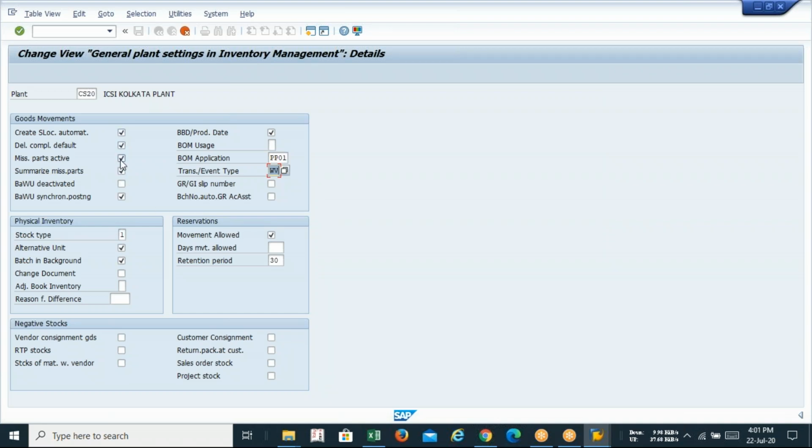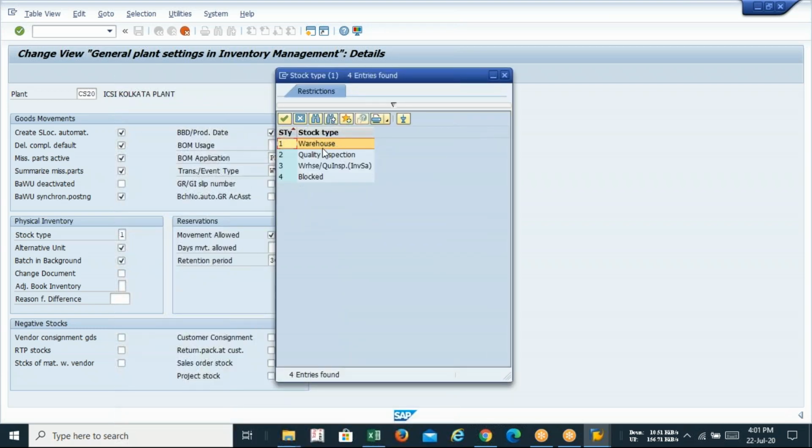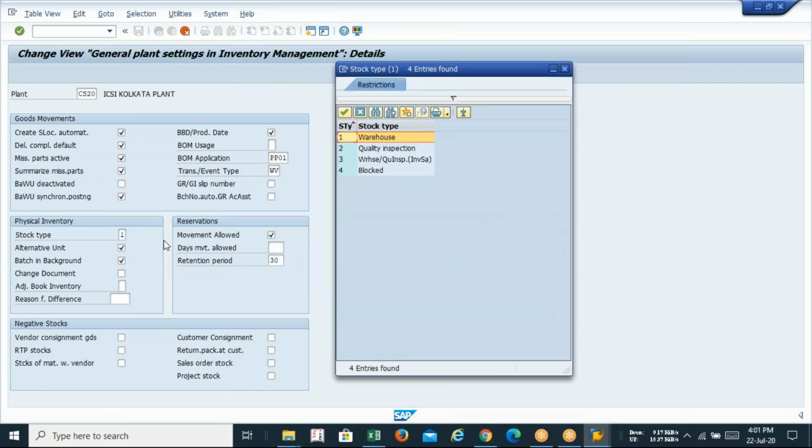And we need to check all this information. Stock type, we have selected one. What is the meaning of one? You can check it and see that one stands for warehouse, so we'll be storing our stock at our warehouse. Guys, this is a hardcore MM consultancy discussion. There's no place for FI discussion. So my recommendation is you just make a note of which options are compulsory to get our plant ready.